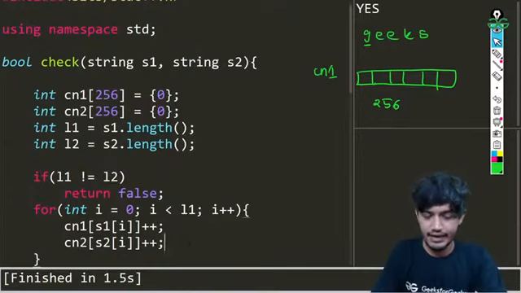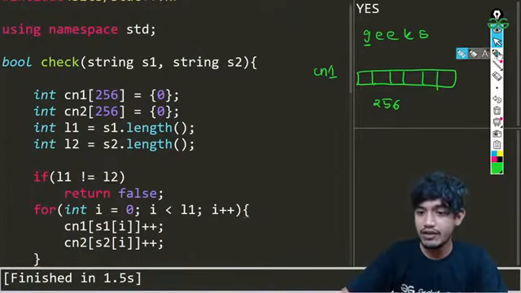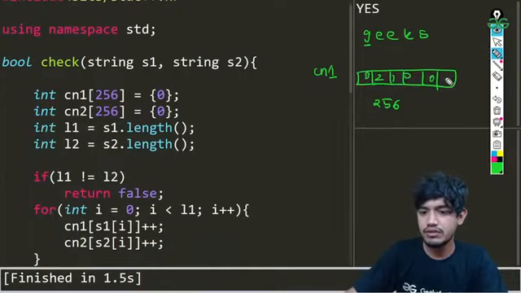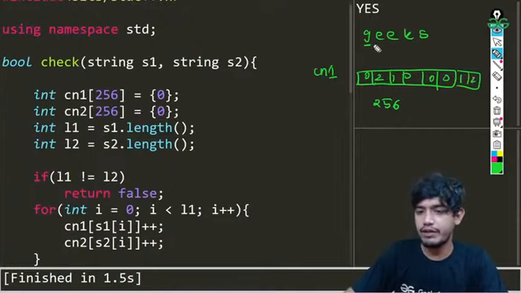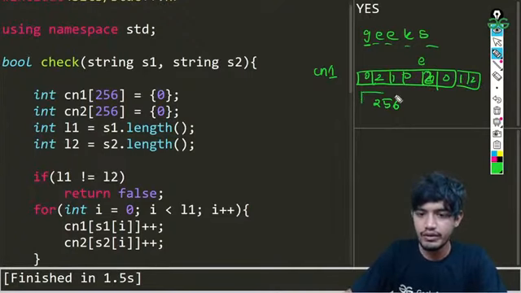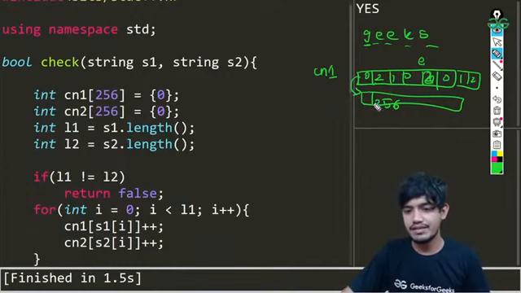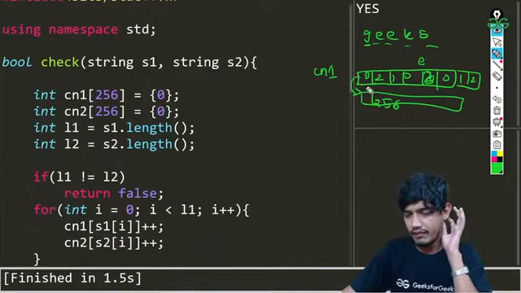Now once we are doing that, we know that all the integer arrays will be looking something like this. Other values will be zeros, and in some places it will be 1 or 2 depending upon the characters. For example, if E is there, in place of E it will be 2. Now we are going to be running a for loop which will be checking the arrays.